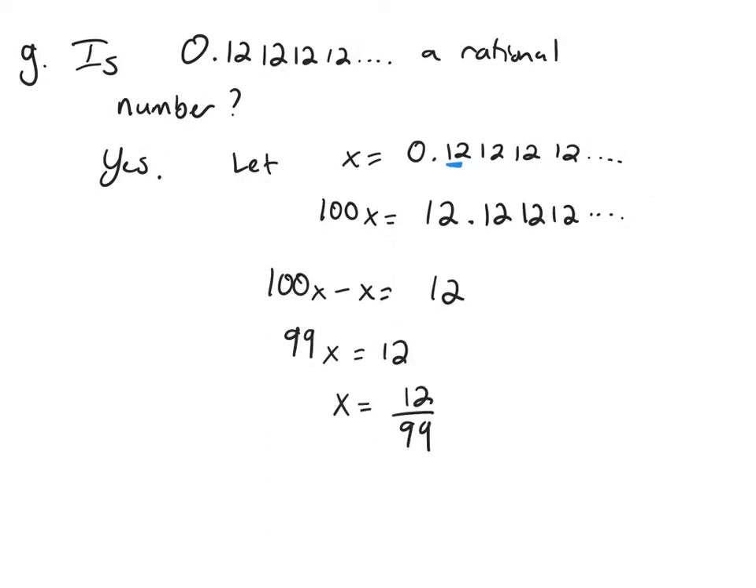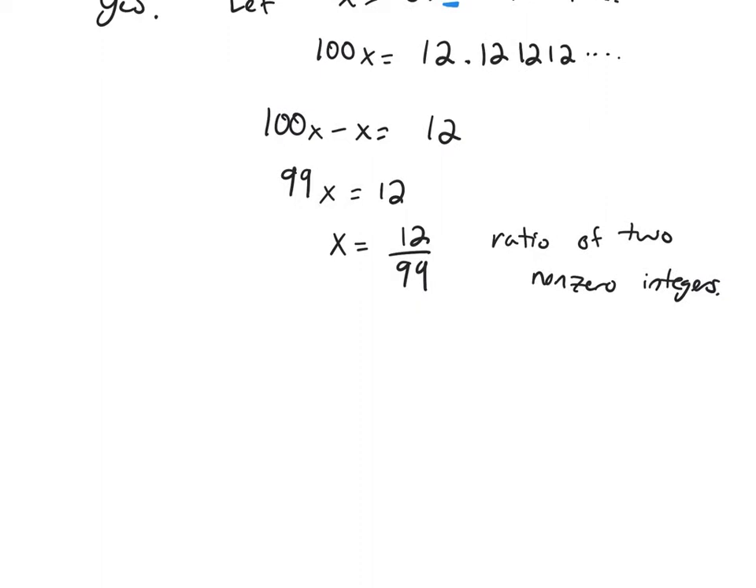So you've written x as a ratio or a quotient of 2 non-zero integers. So that means it is a rational number. And it turns out that every repeating decimal is a rational number. You can write it as a fraction. All right, let's look at the last one here.